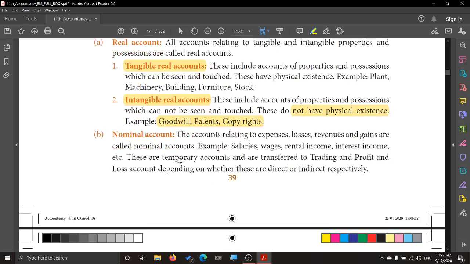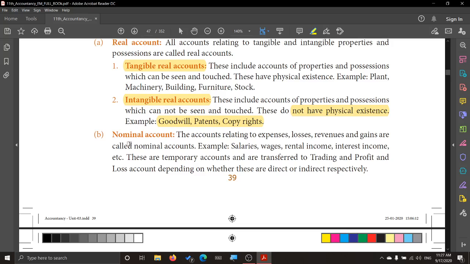Next, under real account we saw tangible real, next was intangible real. Nominal account. Now to run the business we need to shell out money. So we spend money for various reasons. To keep the business running, whether it is at a profit or loss, you have to meet those expenses on a regular basis. Or it can be a loss also, or it can be revenue, or it can be a gain also.